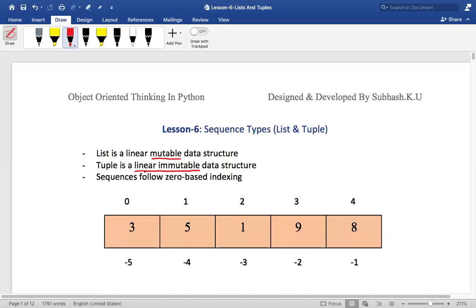So list is a linear... By the way, what do you mean by a data structure? Anyways, I've been saying data structure. What do you mean by a data structure, my dear friends? A data structure is a way in which you can organize your data so that accessing the data as well as storing the data becomes easy. It is basically the organization of your data in a specific manner.